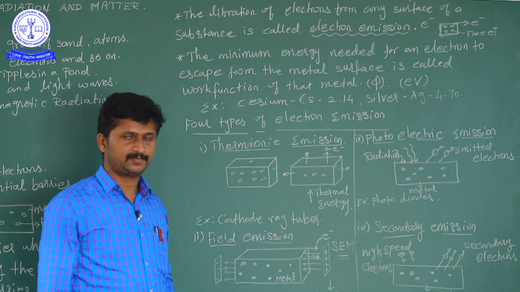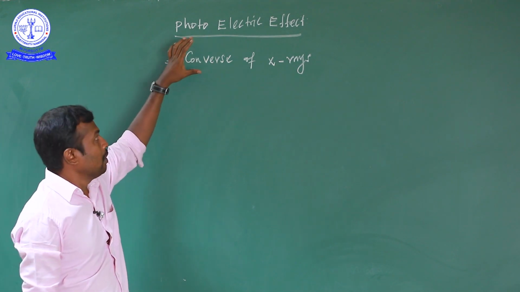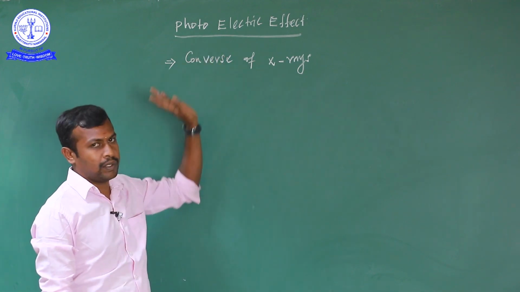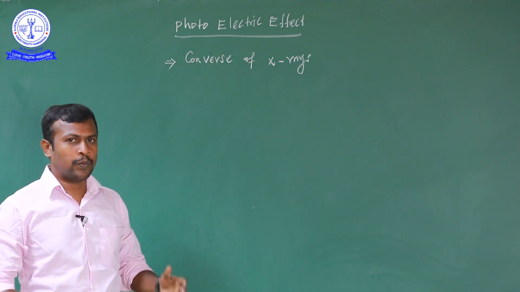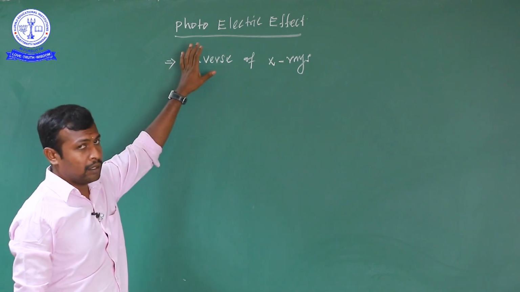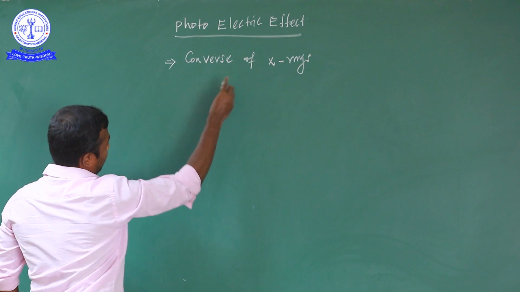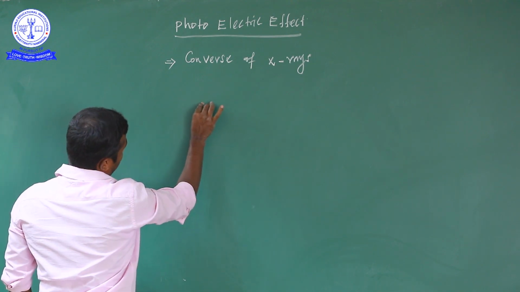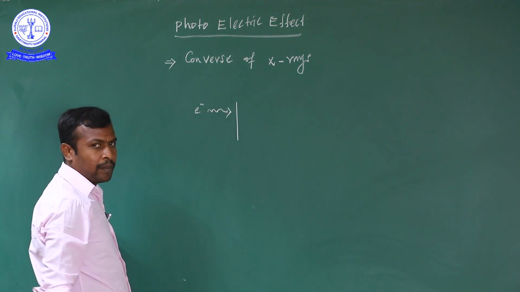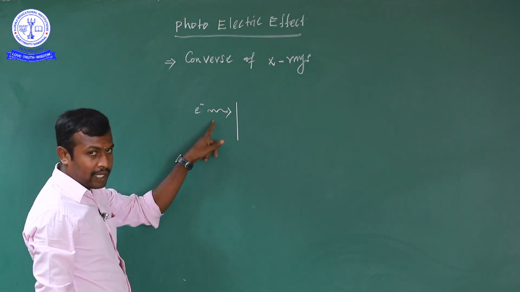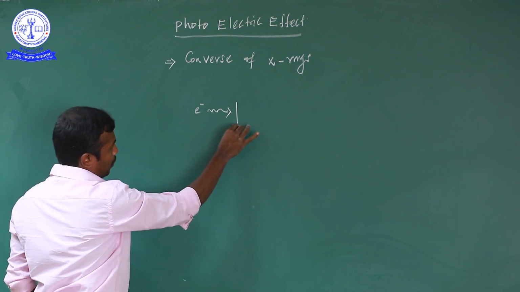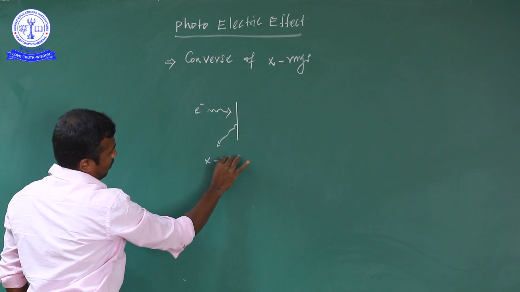Okay, thank you. Now, photoelectric effect. Photoelectric effect is nothing but the converse of X-rays. What is meant by converse? The production of X-rays is exactly opposite to the photoelectric effect. Now, the production of X-rays: when fast moving electrons are suddenly stopped by a high atomic weight material, we get X-rays.